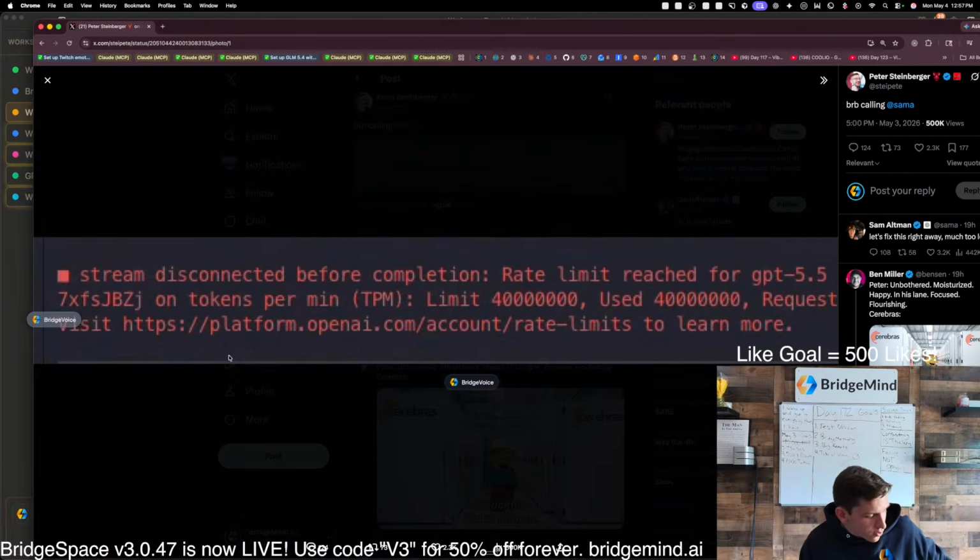So the founder of OpenClaw is using 40 million tokens per minute. That's insane. How is that even possible, chat?